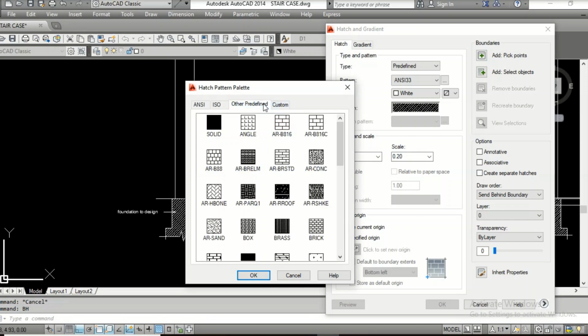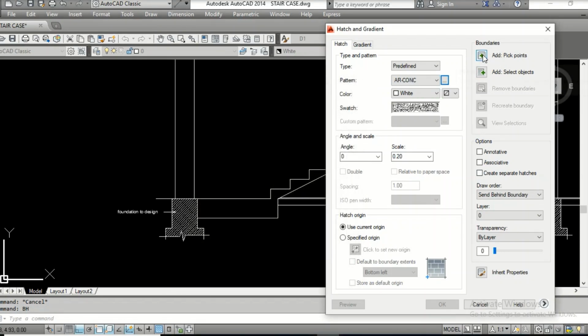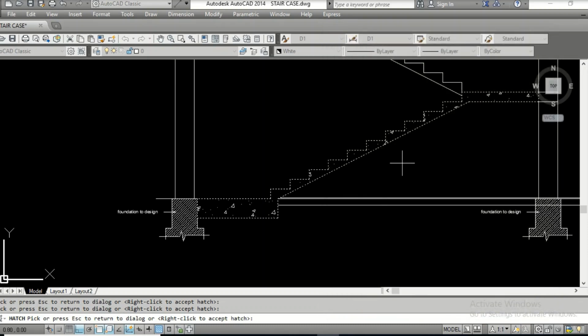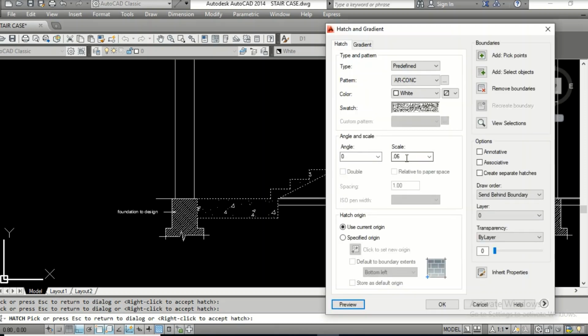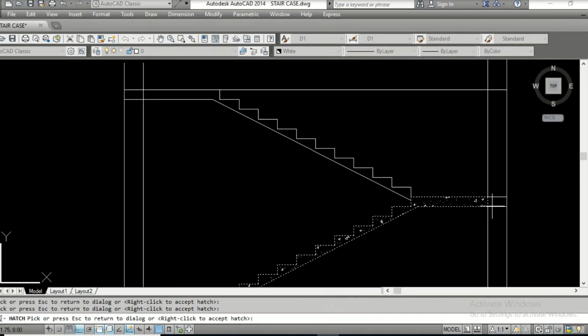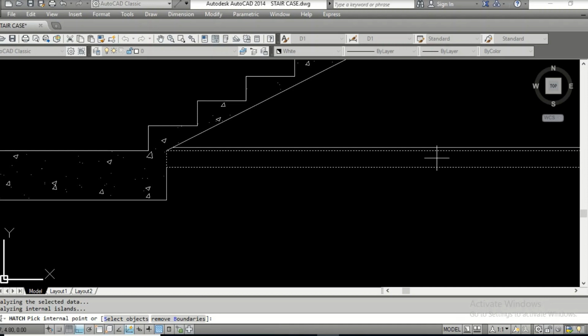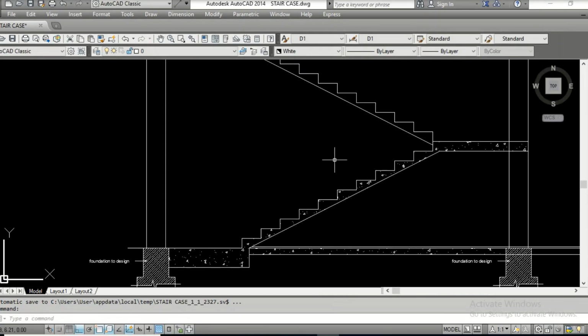Go for concrete. Where is concrete here? Okay. Pick points, just click inside. See the preview. It's too big. The scale, make it 0.1. It's again too big. 0.06 is okay, I think. 0.04 seems to be okay. Okay, fine. That's it. Then again, same thing here, to this and this here, floor bed. Okay, it's perfect.